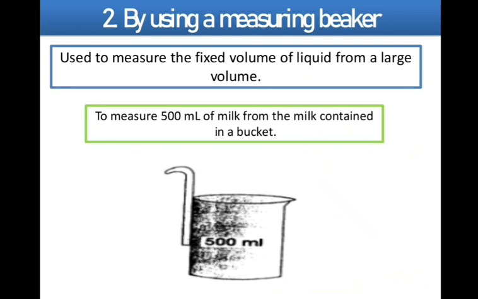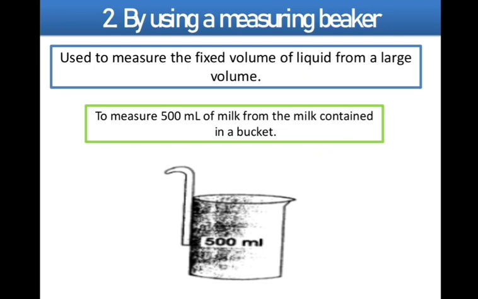Fine, now moving to the second, by using the measuring beaker. We know that it is used to measure a fixed volume from a large volume, right? You might have seen the milkman while measuring the milk from the measuring beaker. We have seen at our homes how the milkman measures the milk and gives it to us. The same way we have to measure using this measuring beaker.